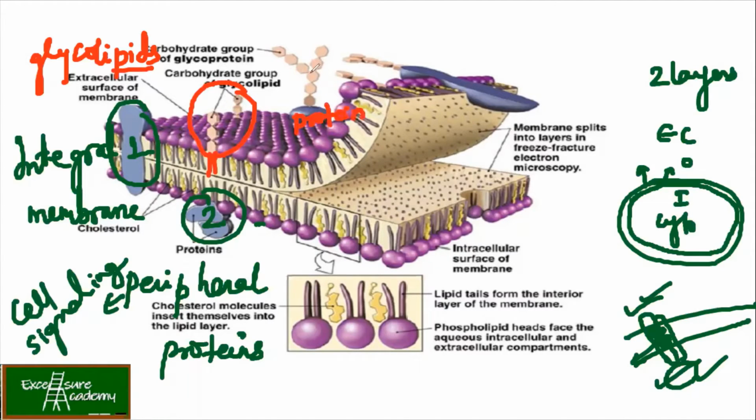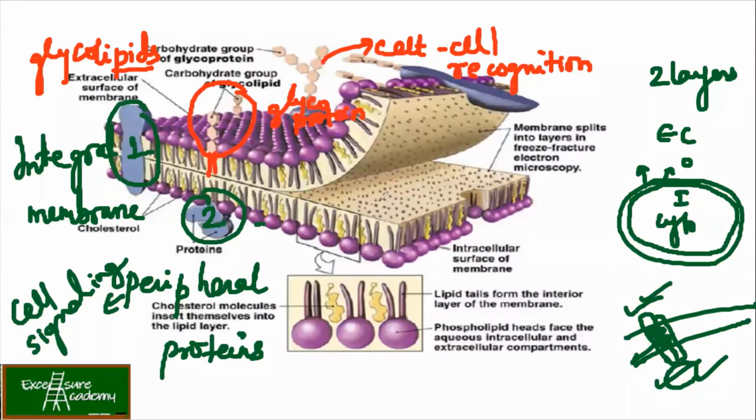So this becomes your glycoprotein. Now, what is the function of these glycolipids and glycoproteins? Again, they help in cell to cell recognition. Please note down these because these are the questions which come for your MCQs. So I repeat again: you have the glycolipids and glycoproteins, which are involved in cell to cell recognition.